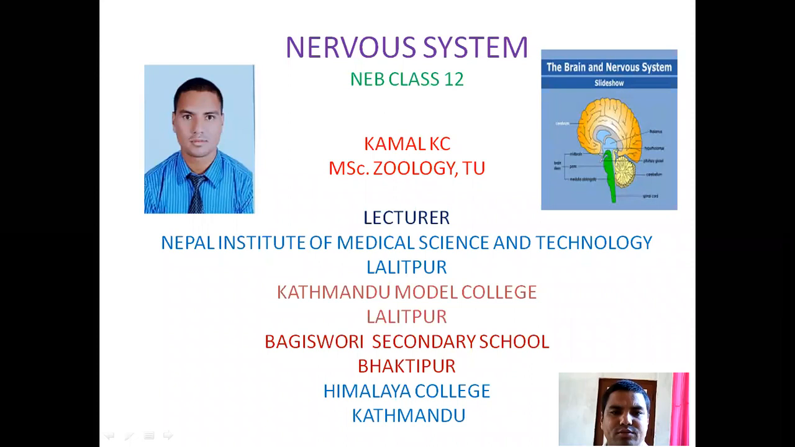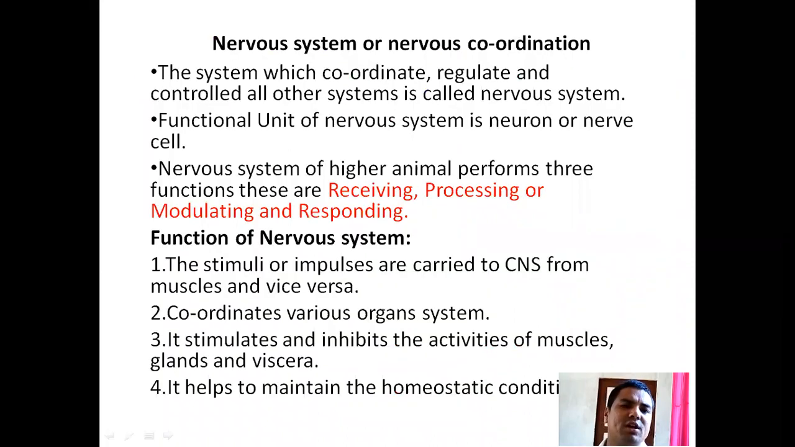Dear students, first of all, let's know about the nervous system or nervous coordination. The nervous system is the system which coordinates, regulates, and controls all other systems in the human body. The functional unit of the nervous system is the neuron or nerve cell. The nervous system of higher animals performs three functions.